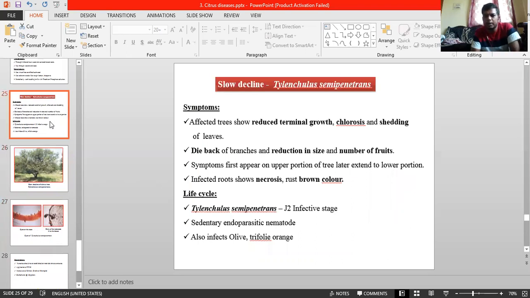Coming to the symptoms, affected trees show reduced terminal growth, chlorosis, and shedding of leaves. Reduced terminal growth means stunting, and it causes dieback of branches and reduced size and number of fruits. Symptoms first appear in the upper portion of the tree, later extending to the lower portion. Infected roots show necrosis, rust brown color. The life cycle of the nematode: Tylenchulus semipenetrans is a sedentary endoparasitic nematode, which also infects olive and trifoliate orange. Remember trifoliate orange.